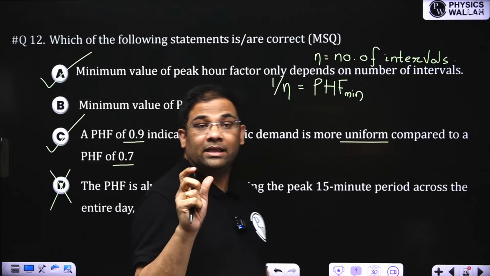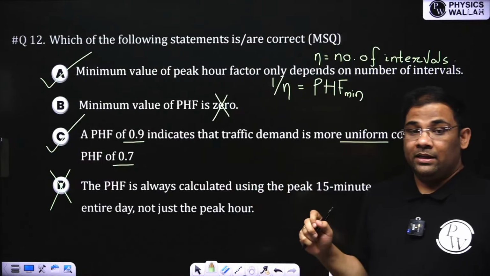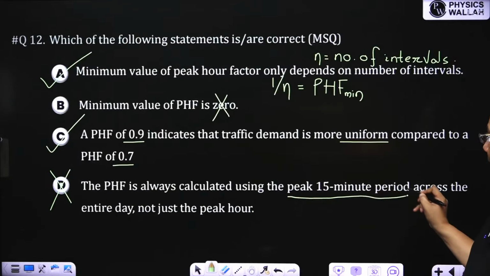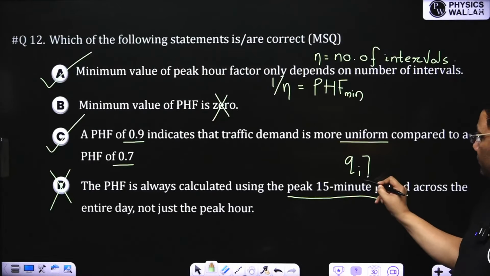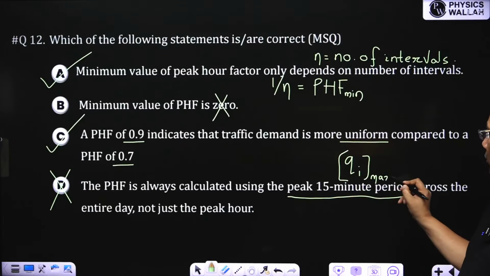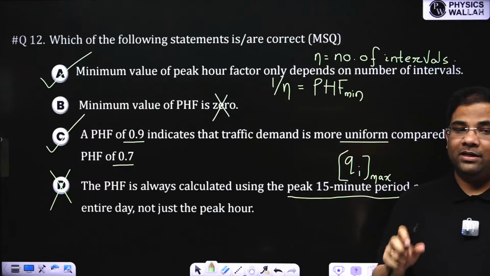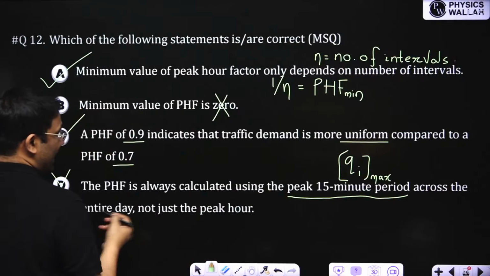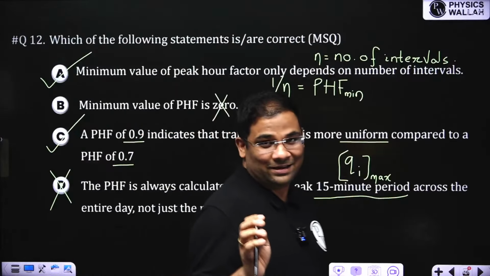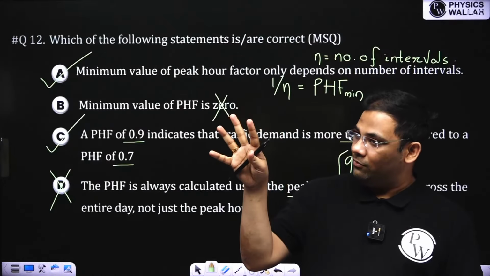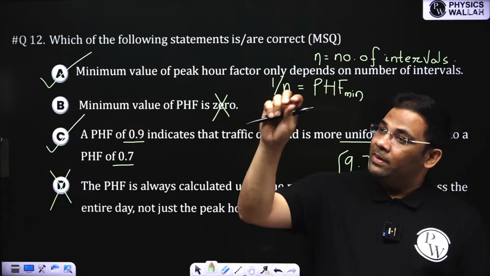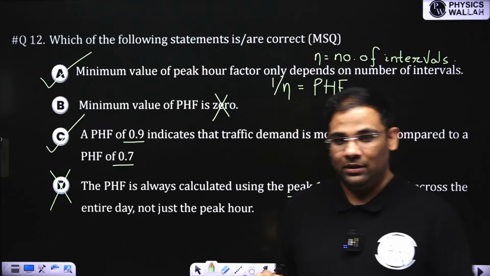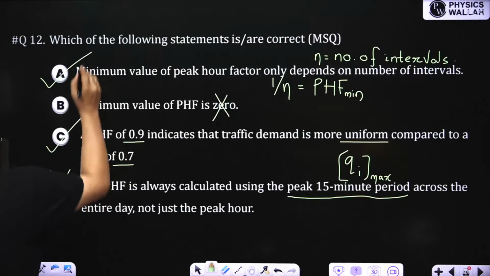See, when we are finding the peak hour factor, suppose I have divided into 15 minutes, then the peak 15-minute period means the maximum interval volume that I will take inside that peak hour, not the entire day, right? It is written across the entire day. No, we don't take across the entire day. So what do we do? First we find out the peak hour. In that peak hour, if I am dividing into 15 minutes, then I'll see which of those 15 minutes is the maximum one, and then I'll find out the peak hour factor. This is wrong. Right answer is A and C.